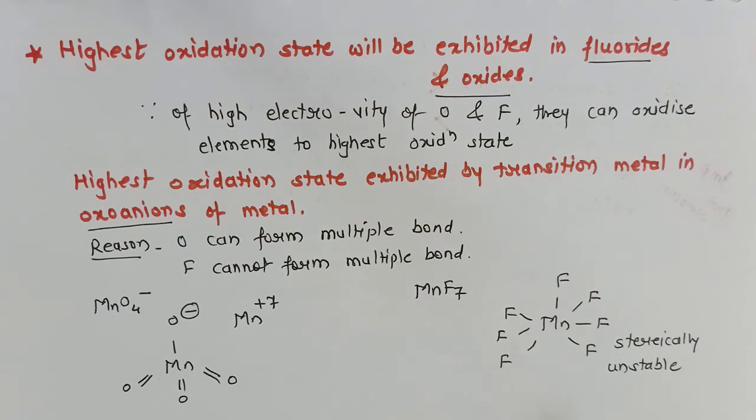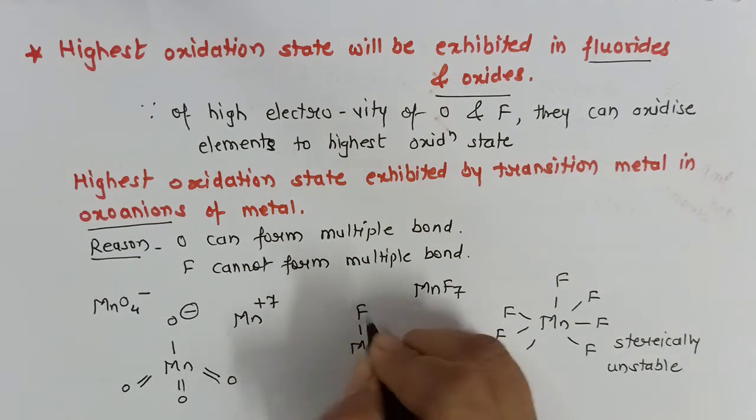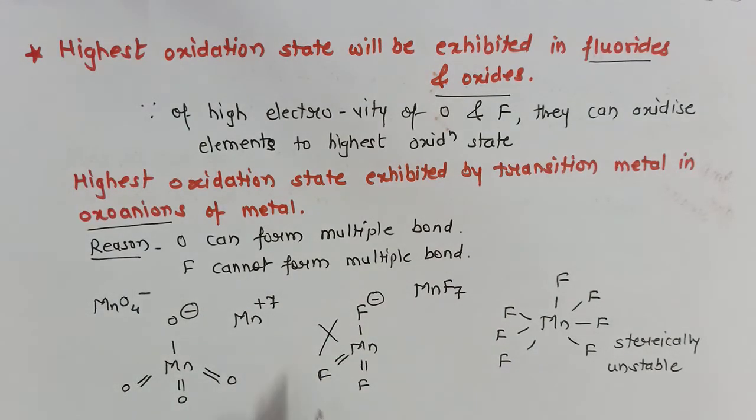As well as, suppose I want to make a compound of manganese and fluorine, and let's say I want to make a double bond with fluorine. It is not possible because fluorine cannot form multiple bonds. As well as, fluorine being small in size will become sterically hindered, and therefore the highest oxidation state will be exhibited in oxides when we are comparing oxygen and fluorides.